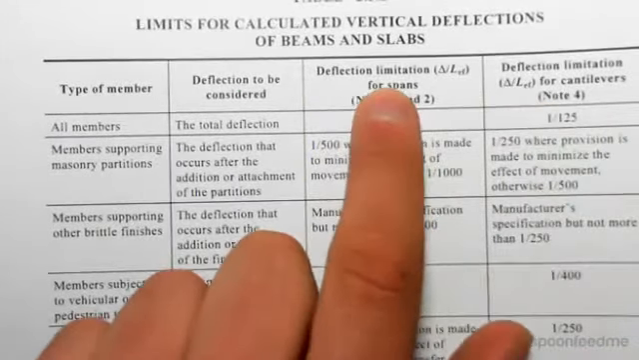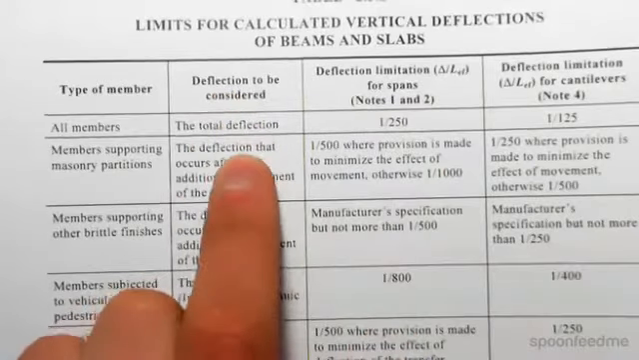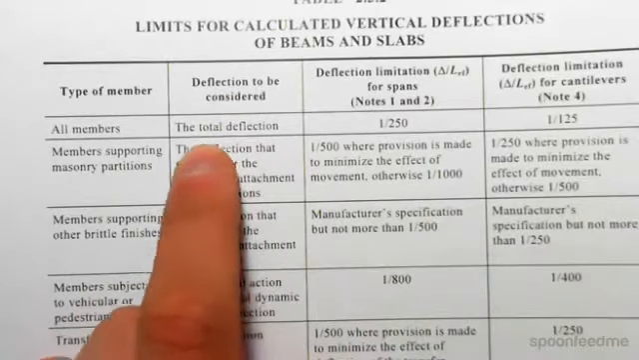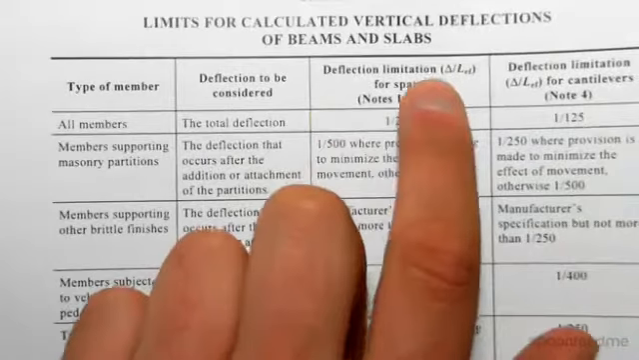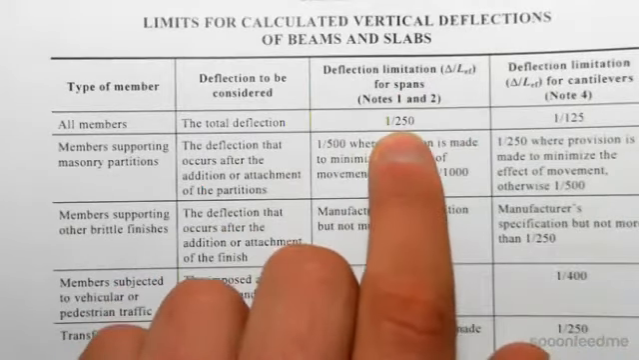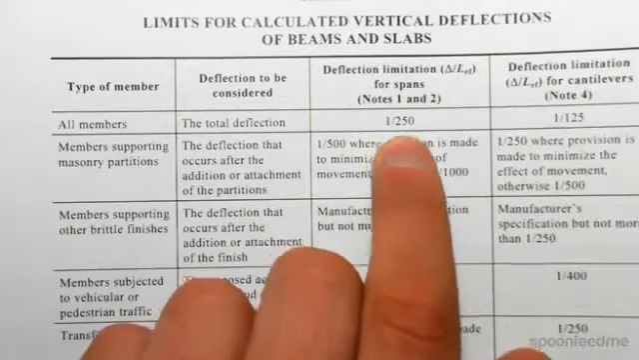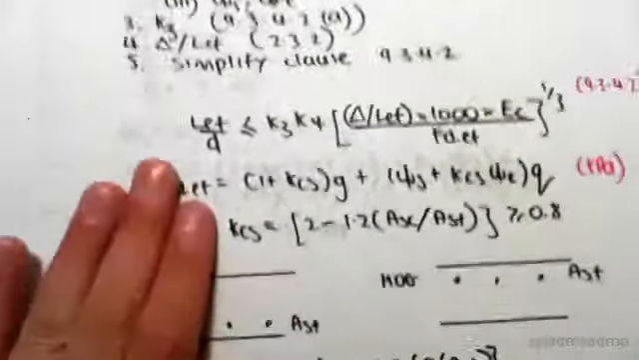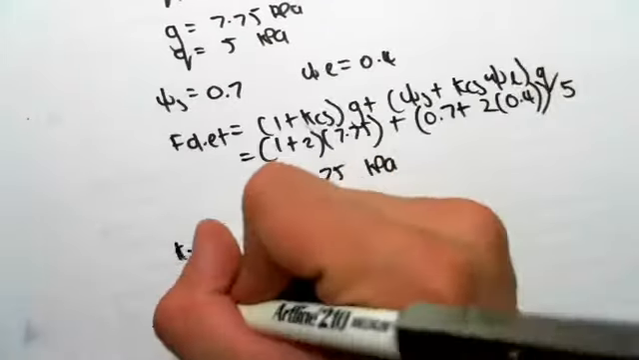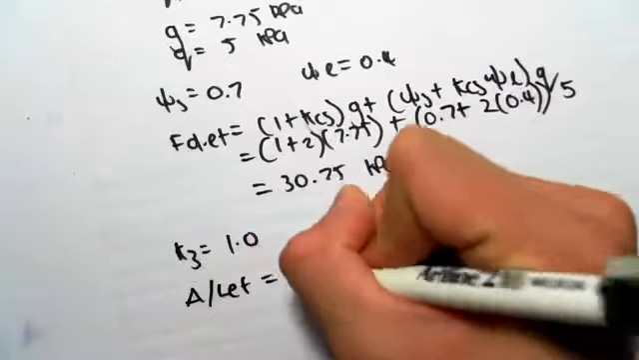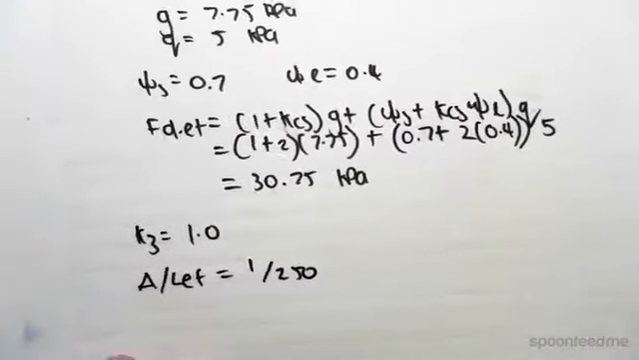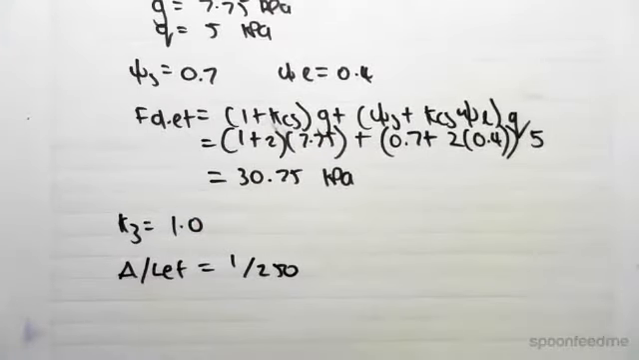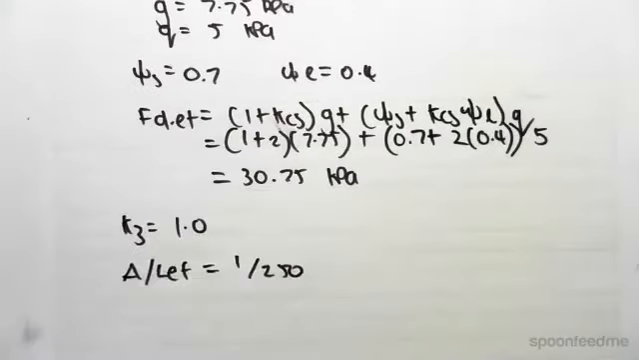We're looking at spans. Deflection to be considered, we're looking at the total deflection, which is what we want to be looking at. So deflection limit for slabs is 1 on 250. Okay, so that's the value we want to take. Change on LEF equals 1 on 250. The next thing we want to find is the elastic modulus of concrete, so that's going to help us as well.